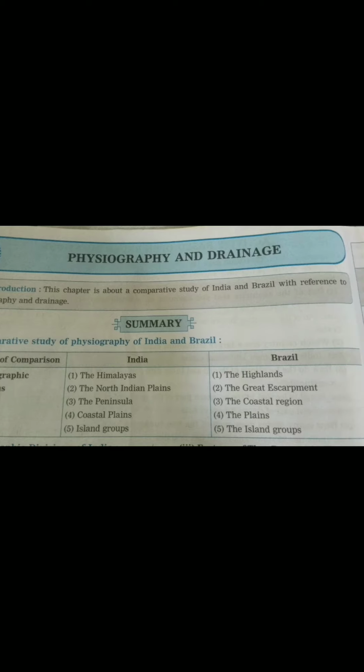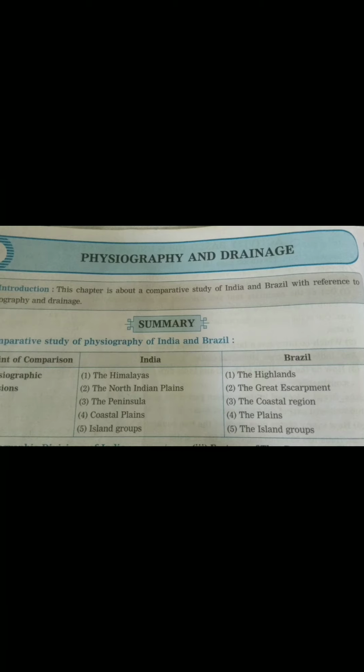Similarly, Brazil is divided into 5 parts: the highlands, the great escarpment, the coastal region, the plains, and the island groups. Some things are similar, some are different. All these things we are going to see in this chapter.